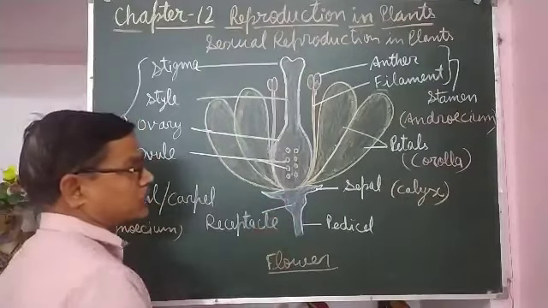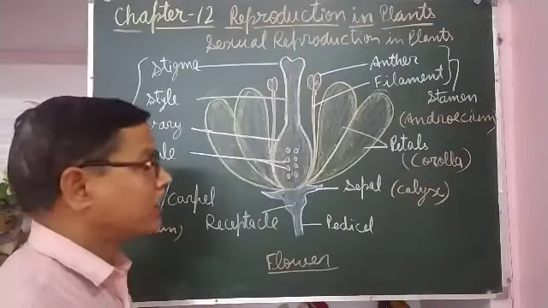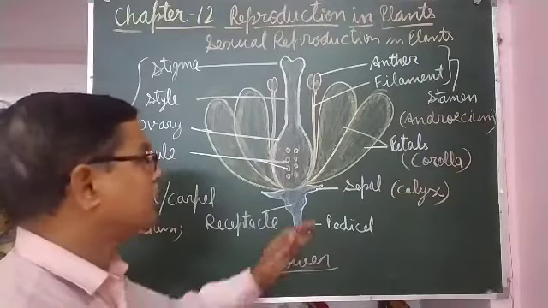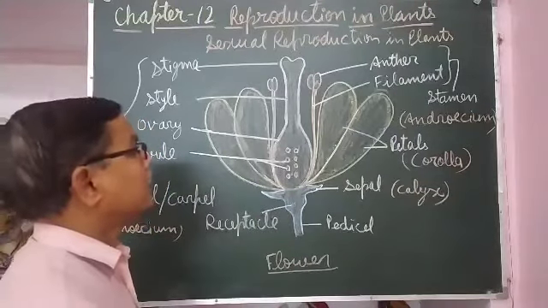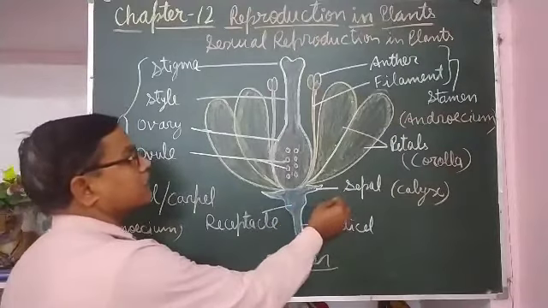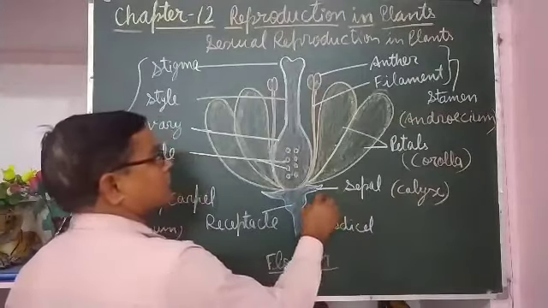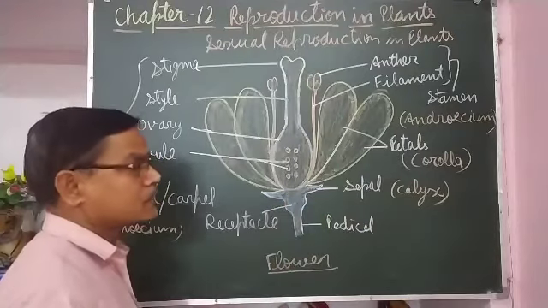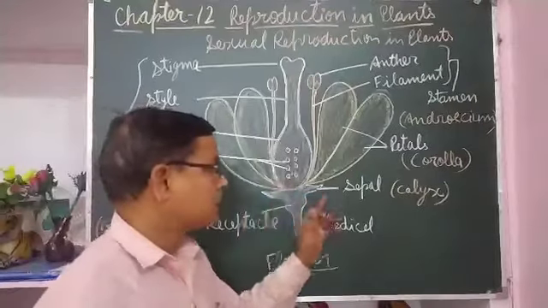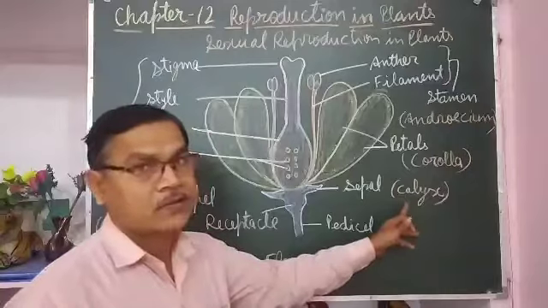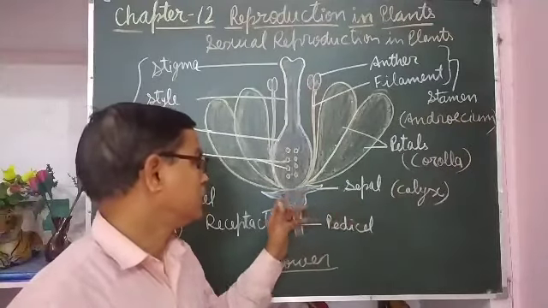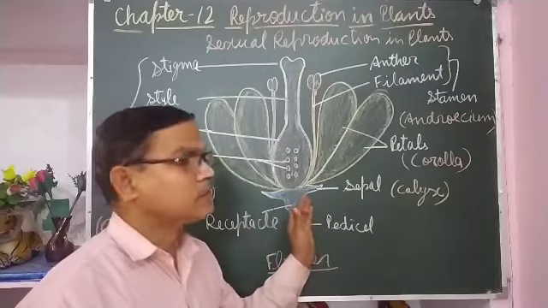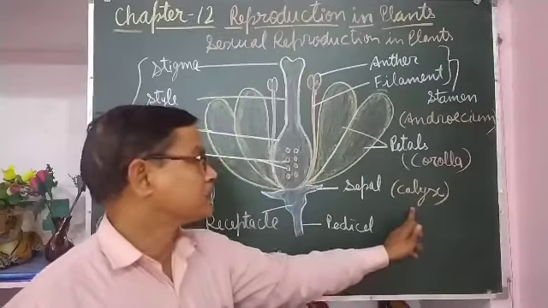The outermost whorl of the flower, that in the bud state covers the inner part of the flower, is called sepals. Singular is sepal, plural is sepals, and all the sepals collectively are called calyx.